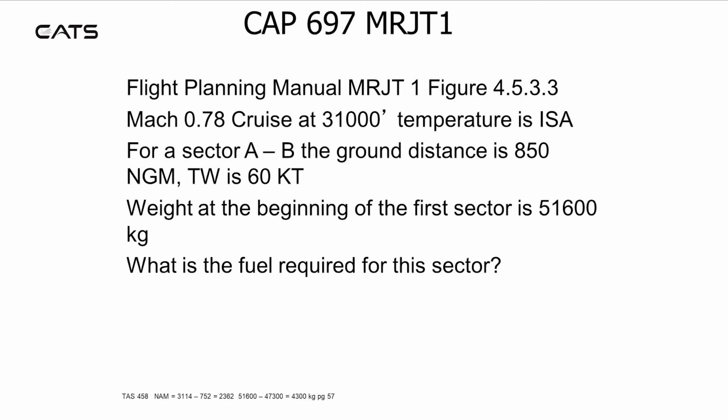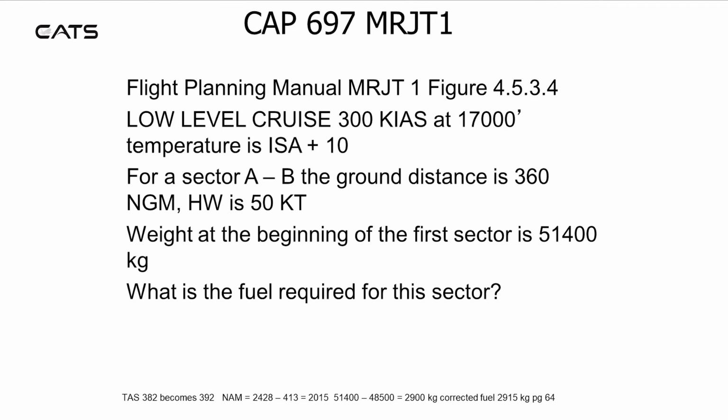Go back into the table with this 2,362 value, and look for the corresponding weight. This should be 47,300 kilograms. Subtract that from your start weight, which is 51,600 kilograms, to get the weight of fuel required for the sector of 4,300 kilograms.